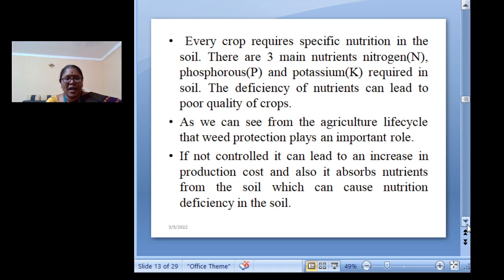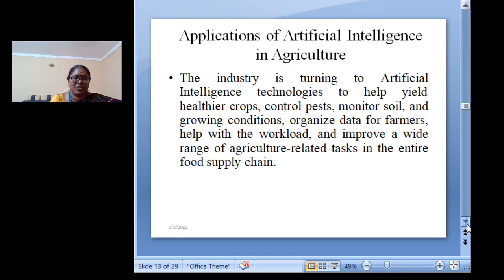So from the agriculture life cycle, we can see weed protection is also playing an important role. If it is not controlled, definitely it will increase the production cost, and also sometimes it absorbs the nutrition from the soil, which can cause nutrition deficiency in the soil as well as to the crops. So it is a very important problem faced by the farmers.